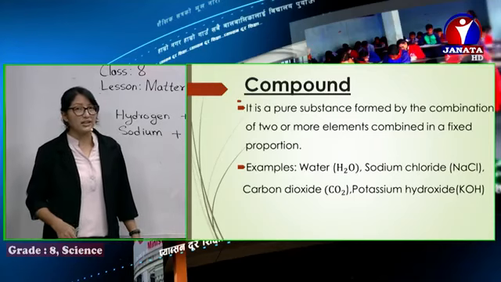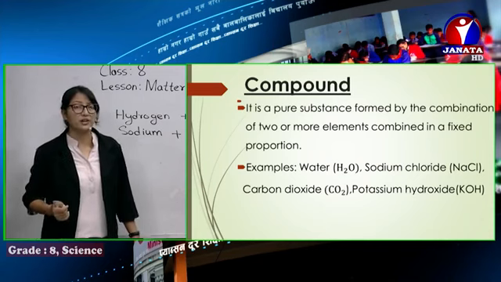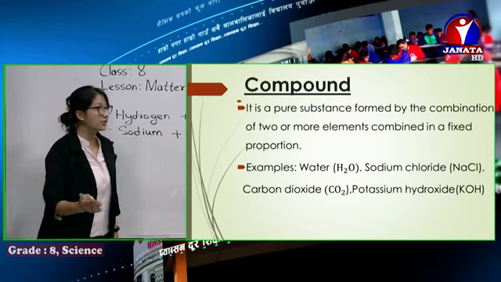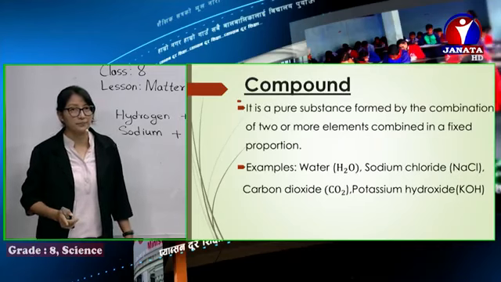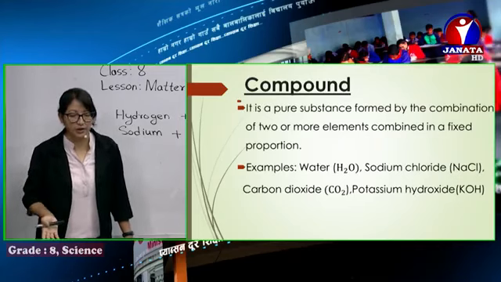Then similarly carbon dioxide: one atom of carbon and two atoms of oxygen, when combined, form carbon dioxide. Similarly, potassium hydroxide, KOH: one atom of potassium, one atom of oxygen, and one of hydrogen. When it combines, it forms potassium hydroxide, which is a compound.